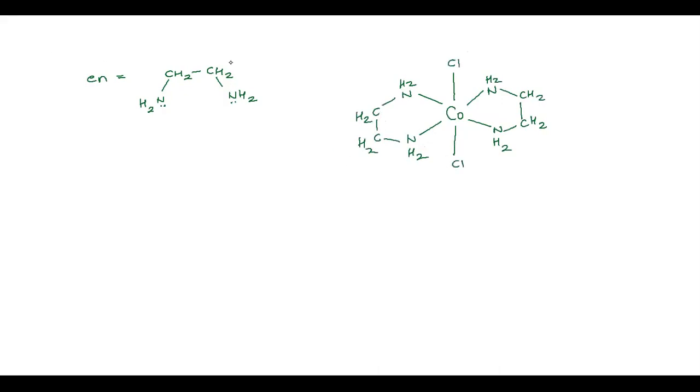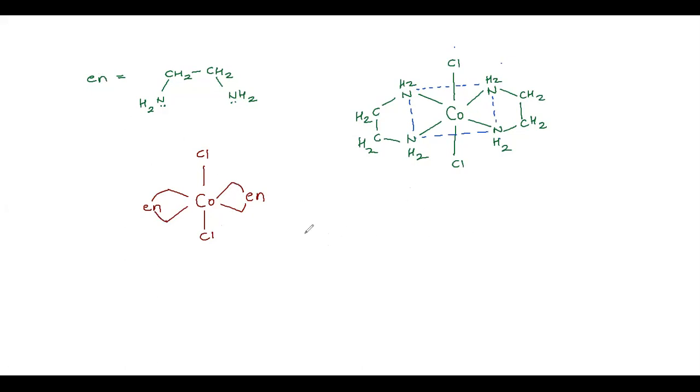So if you have seen the structure as such, you can see this is the octahedral structure. So these are position number 1, 2, 3, 4, 5, and 6. Obviously, this takes a lot of time to draw. So what they do is they write it this way. Co, for example, here Cl Cl. They just write ethylene diamine as en and they draw these round lines. This is a very popular way of drawing ethylene diamine.